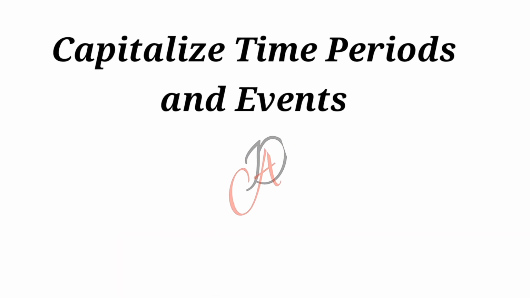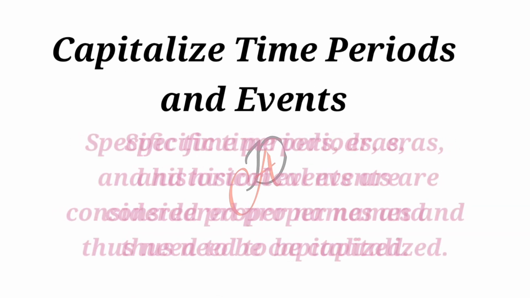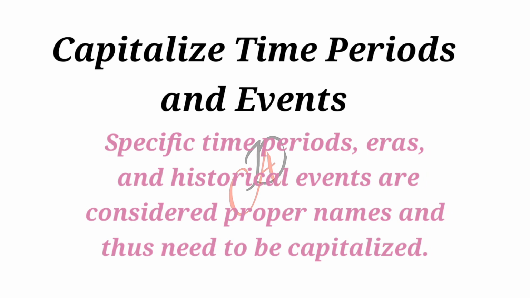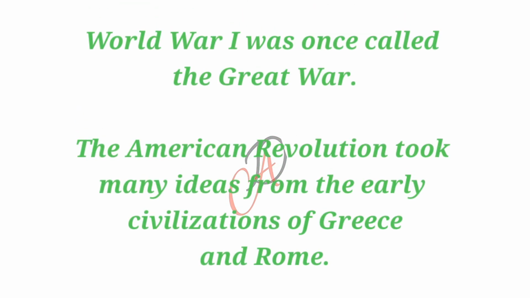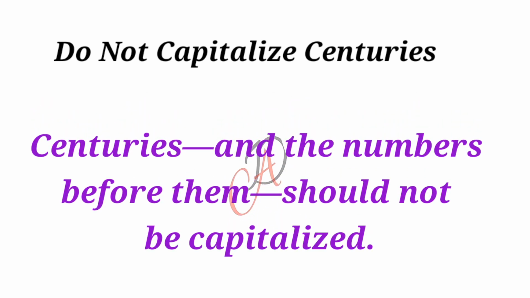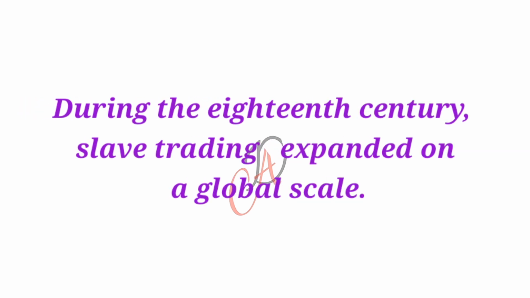Capitalize time periods and events. Specific time periods, eras, and historical events are considered proper names and thus need to be capitalized. For example, World War One was once called the Great War, and the second example, the American Revolution took many ideas from the early civilization of Greece and Rome. The next one, do not capitalize centuries. Centuries and the numbers before them should not be capitalized. For example, during the 18th century, slave trading expanded on a global scale.